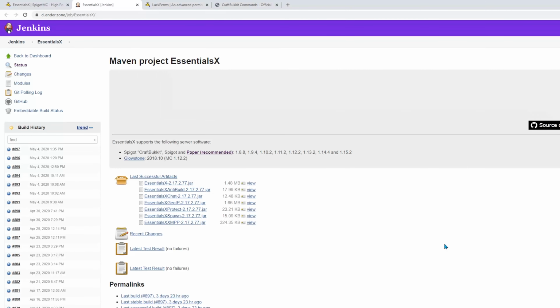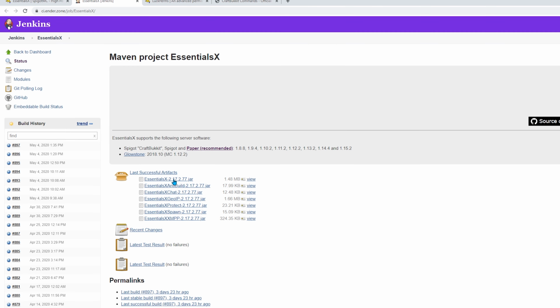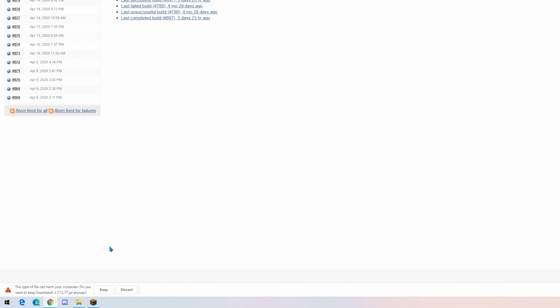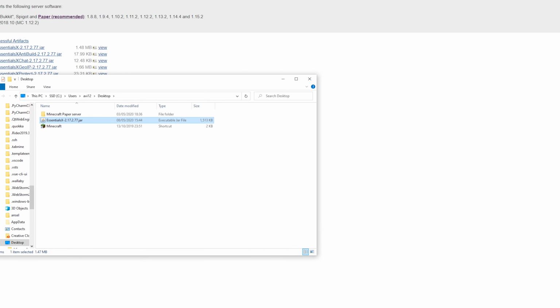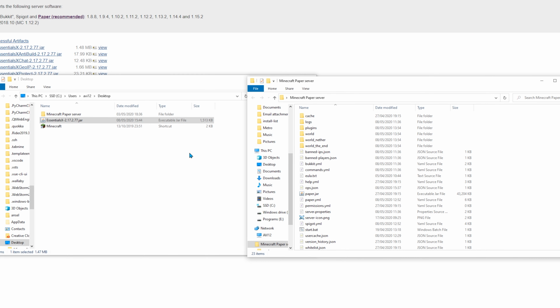Now, before installing, make sure that the plugin is compatible with your server. In my case, it's compatible with Paper, that was built for Minecraft 1.15.2. And since it's my case, then it's compatible. If you're downloading from Jenkins like me, just head on to the download of EssentialsX. After downloading, first put the jar file in the plugins folder.